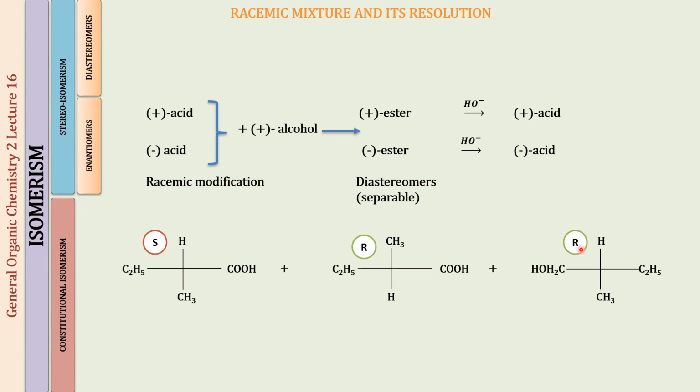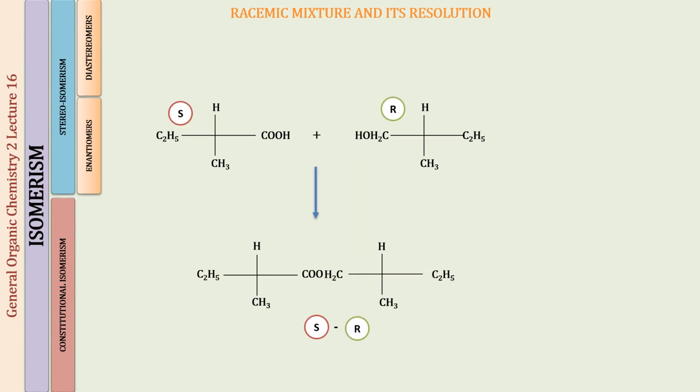Now what are we going to do? We are going to individually react. I am going to show you the individual reaction when this compound reacts with the alcohol and when this compound reacts with the alcohol, and what product will be formed. So here what you can see is the first enantiomer from compound A. This was having the S configuration. We are making it react with the R alcohol.